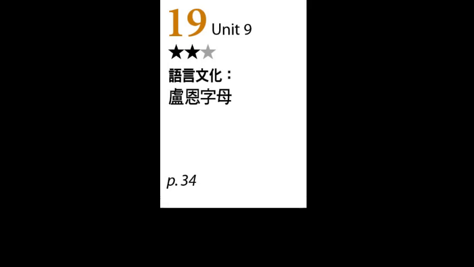Today's lesson is Mysteries Carved in Stone, the ancient language of runes.